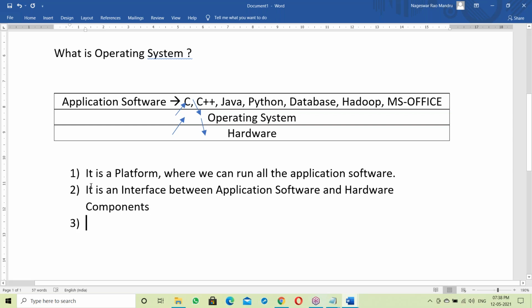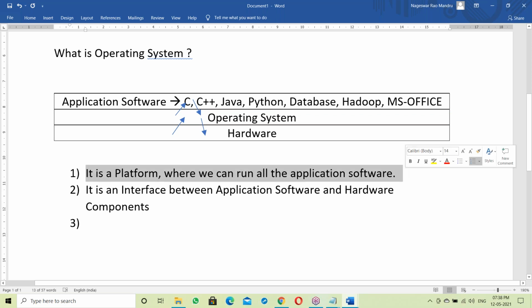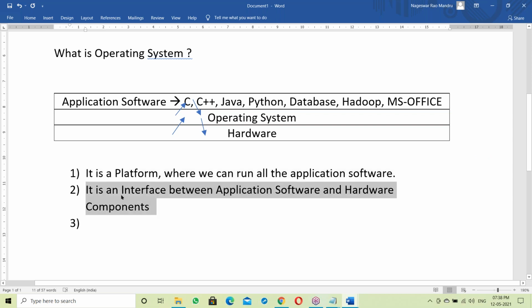So what does OS mean? Simple answer. It's a platform. The OS is a platform where we can run all the application software. On top of it, we can run all application software. Next, it's an interface between application software and hardware components. Okay, fine.